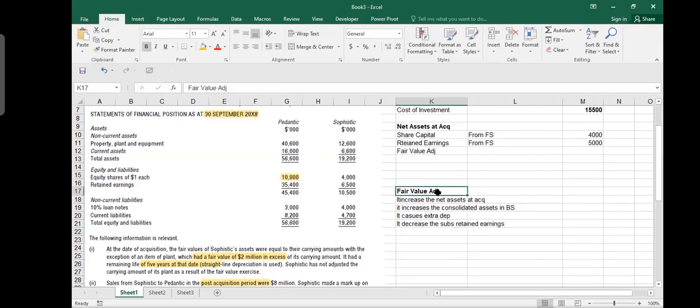Did I explain the concept of fair value adjustment before? Yes or no? Yes, you did. We did.